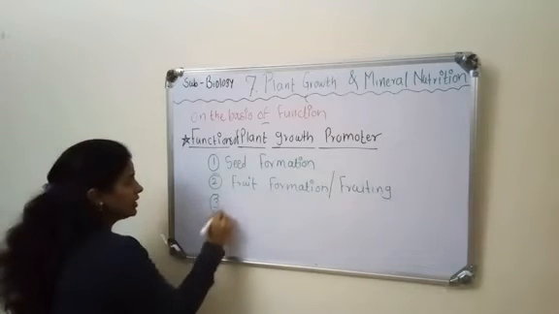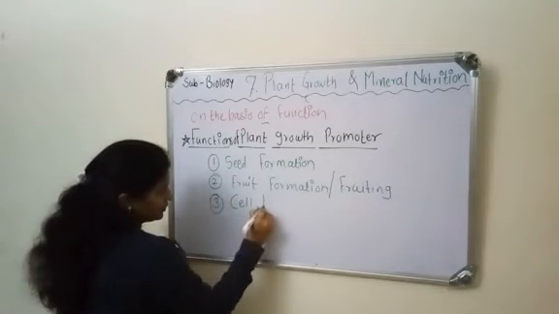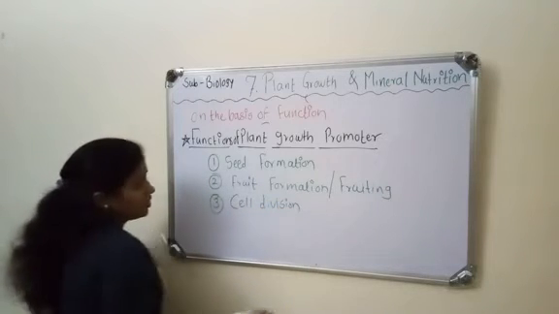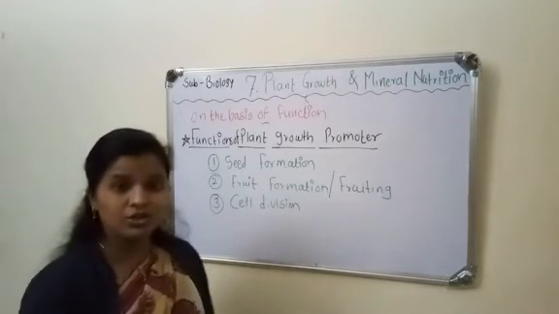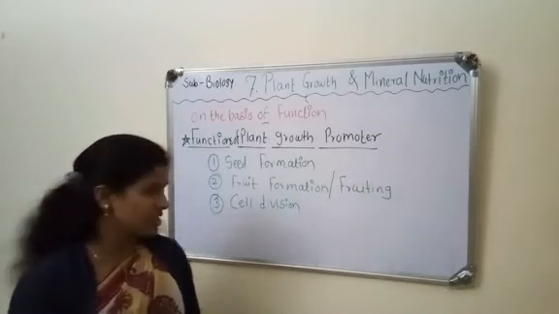Third function is cell division. As we know, cell division is classified into two types, mitosis and meiosis.